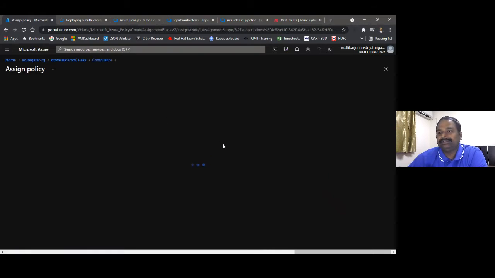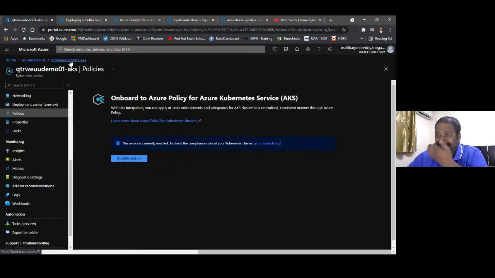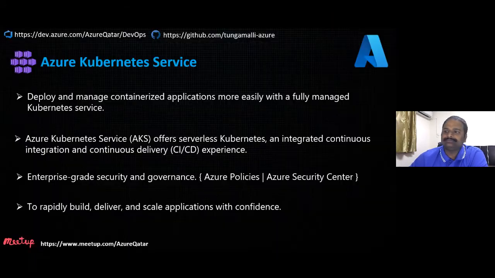These are inbuilt policies which are already available. You can deploy them to your cluster so that it can be auditable or it can enforce. When you say audited, they will tell you what is in non-compliance. When it is enforced, it is a must. And these are available using the Azure Security Center and Azure policies. You can govern your AKS.